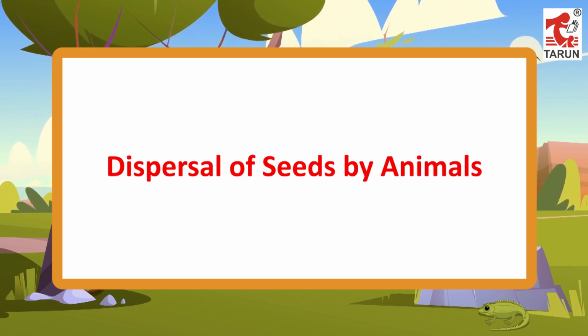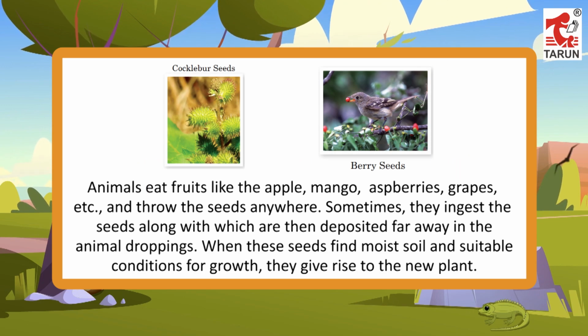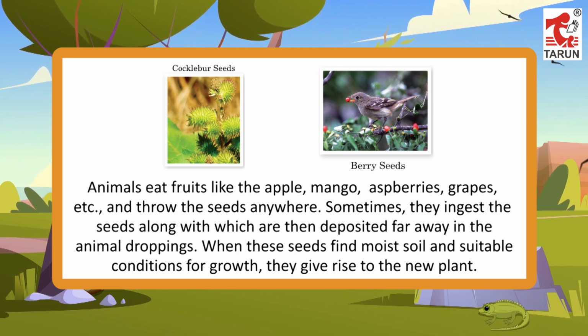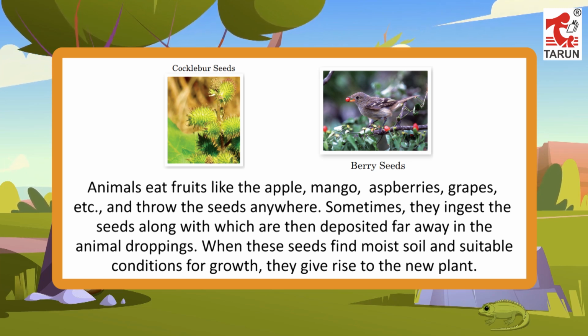Dispersal of seeds by animals. Animals eat fruits like the apple, mango, raspberries, grapes, etc., and throw the seeds anywhere. Sometimes, they ingest the seeds along with the fruit, which are then deposited far away in the animal droppings. When these seeds find moist soil and suitable conditions for growth, they give rise to the new plant.